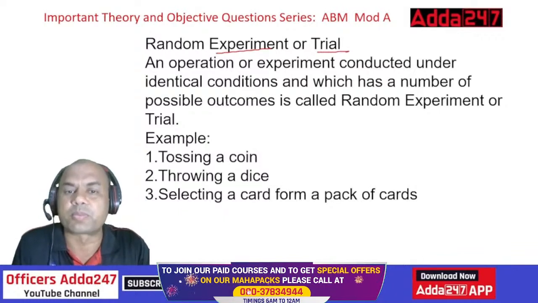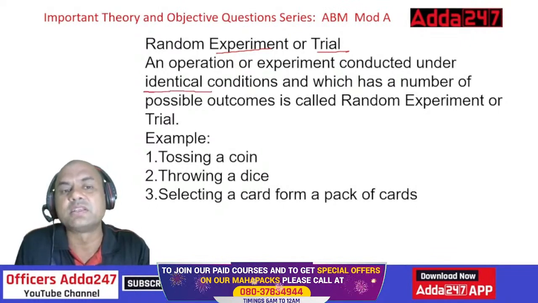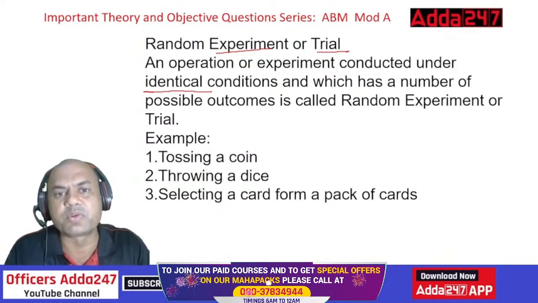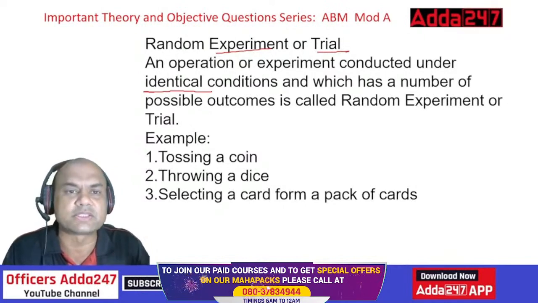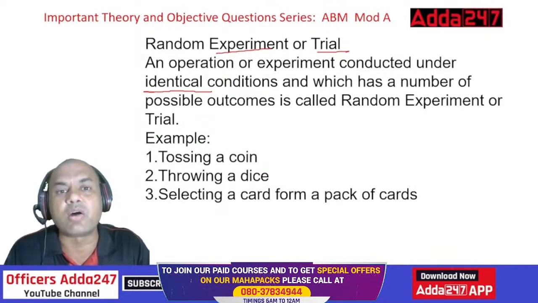An operation or experiment conducted under identical conditions. Identical is very important. Identical means similar. What do we do in simulations? Suppose I see something like Chandrayaan 3 has gone to the moon, but how was the experiment done?